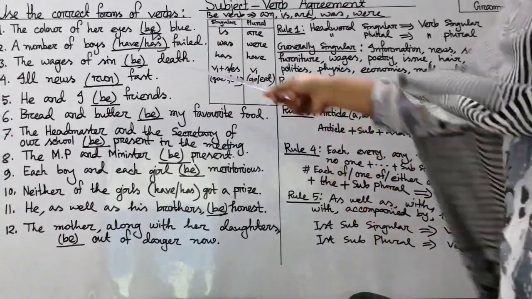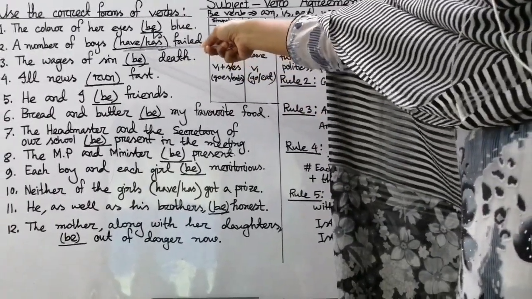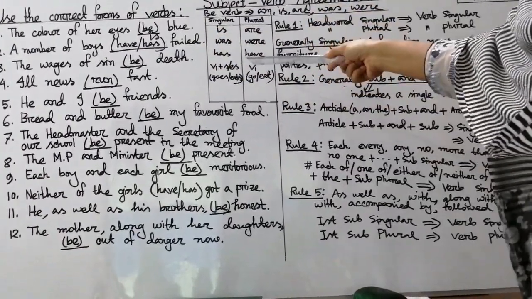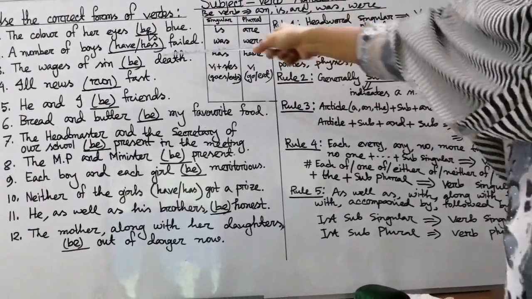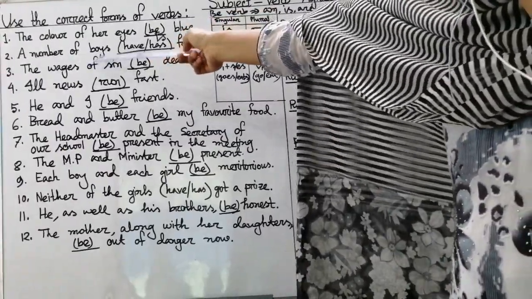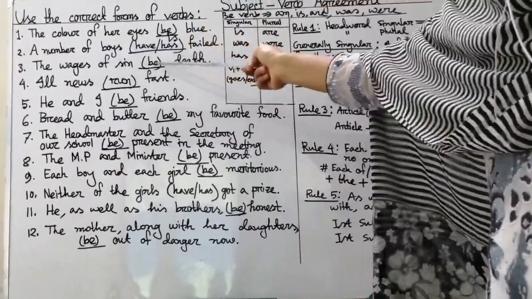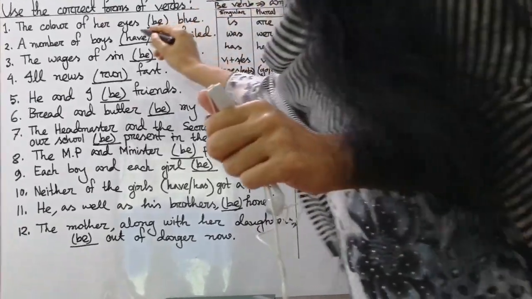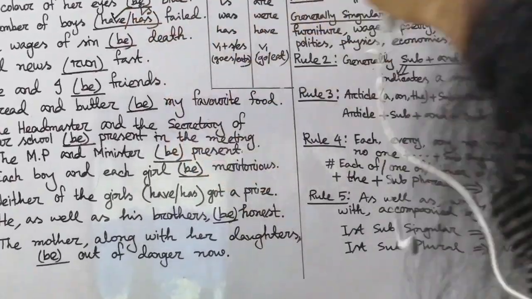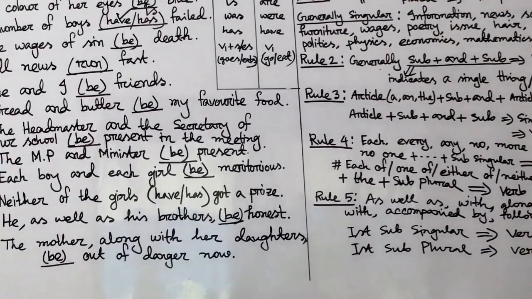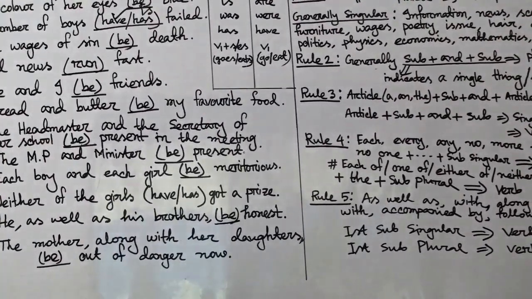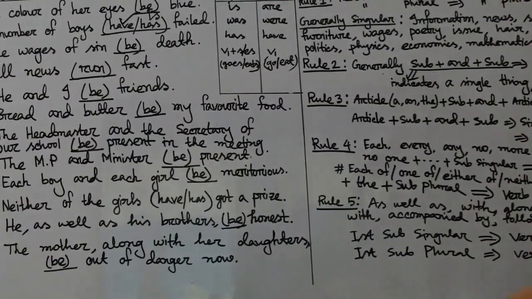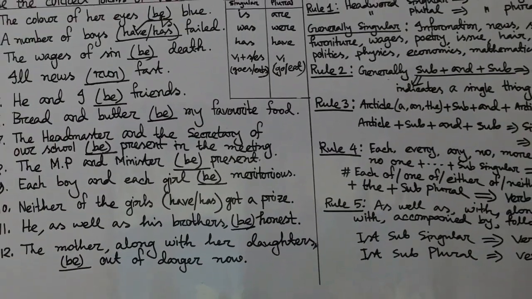So what will be suited here, my dear students, have or has? Yes, you see, have is plural. Plural verb have, so we will use here have, not has. A number of boys have failed. So here the correct answer is a number of boys have failed, not has. Then go to sentence number 3.